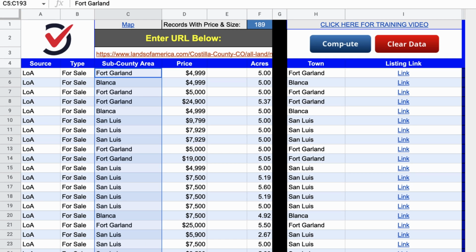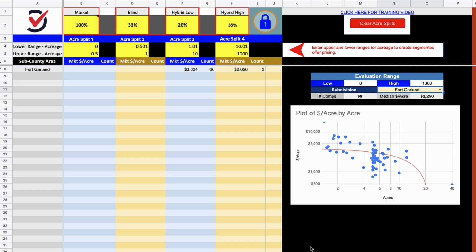And then over here in the offer analysis tab, it will sort that way, which is kind of a big deal because if you're able to get that granular about which comps you're looking at and how you're figuring out values, you can get a lot more accurate when you're sending out blind offers. You don't just have to price everything by the county because that really doesn't make sense in a whole lot of cases, because a 5-acre property on the north end of the county could be worth a whole lot more or less than a 5-acre property on the south side of the county. And when you're able to sort it this specifically, it just helps a lot in your accuracy.